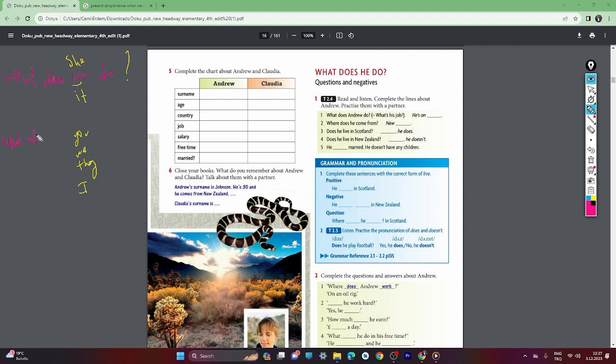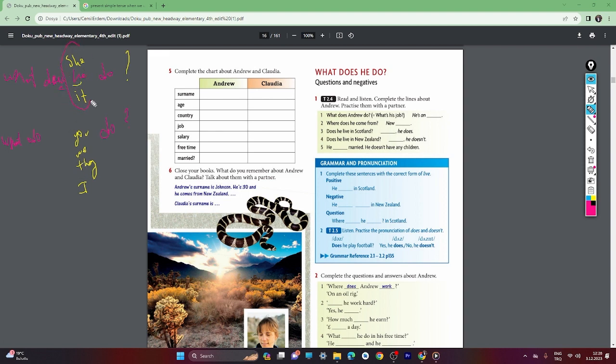What do you do? What do we do? What do they do? What do I do? It's easy. So when we make present simple tense with you, we, they, I, we don't use es. Don't forget it. This is the difference.